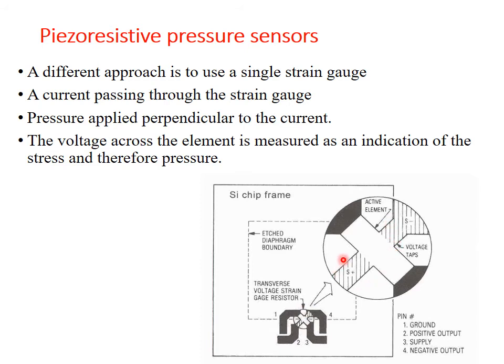Here is an enlarged view, where the current is passing through the strain gauge and pressure is applied perpendicular to the current. The voltage across the element is measured as an indication of the stress, and therefore the pressure can be measured. This is how the connection is made: 1, 2, 3, 4. 1 is the ground, 2 is positive output, 3 is supply, 4 is the negative output. This is fixed on a silicon chip frame.